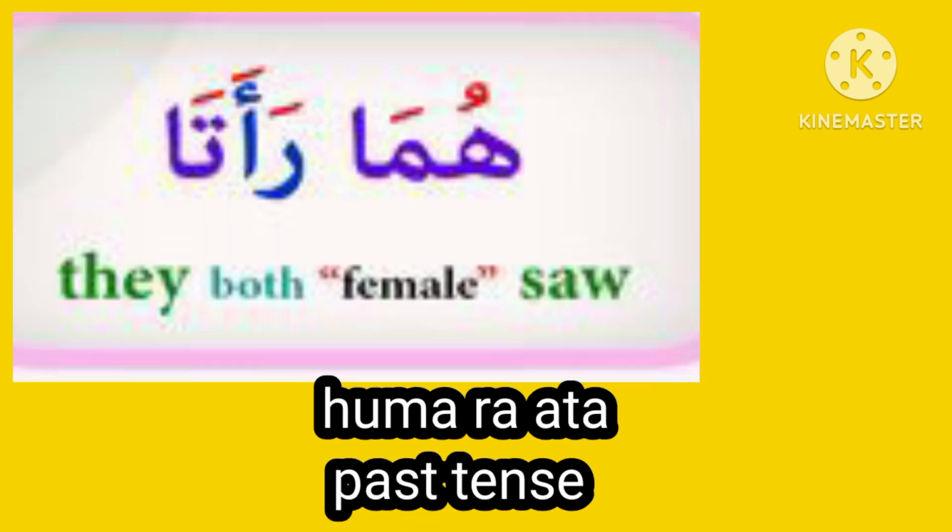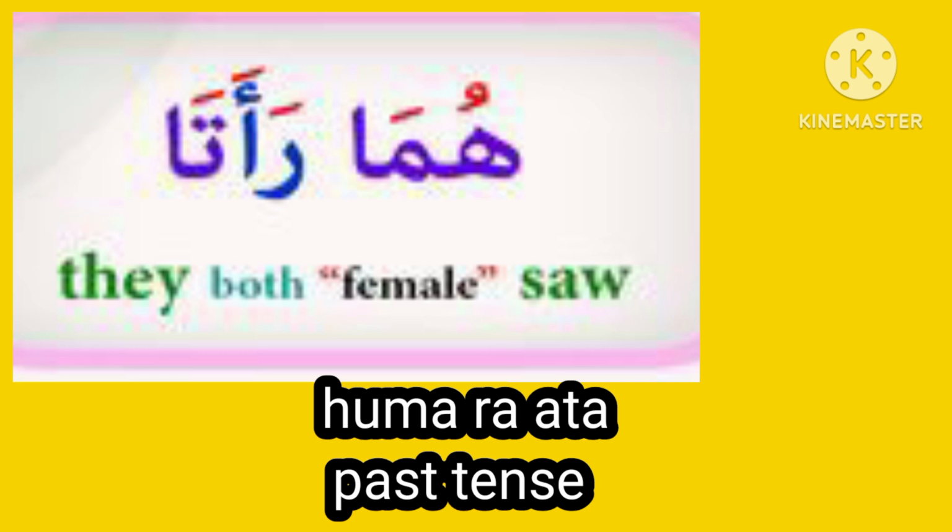For females, the third person pronoun is also huma. Huma is spoken for male and female. This pronoun is similar for male and female, but the verb is not similar. The verb is different: ra'ata.